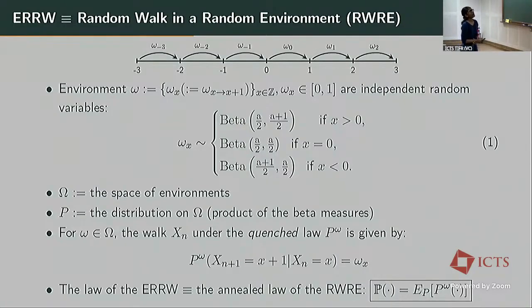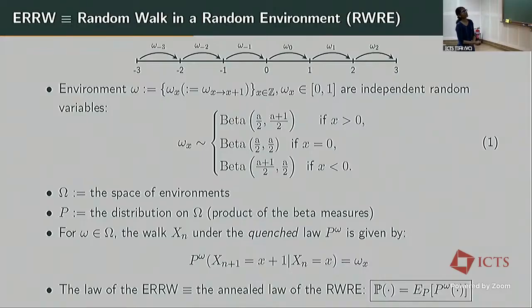So the environment omega is defined as follows. At each vertex, I have a random variable omega_x taking values in [0, 1]. These are the probabilities of jumping to the right of the vertex x. And these omega_x's are independent. And these omega_x's are distributed as follows.